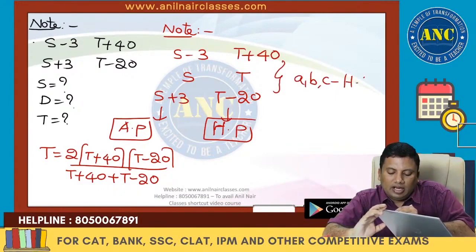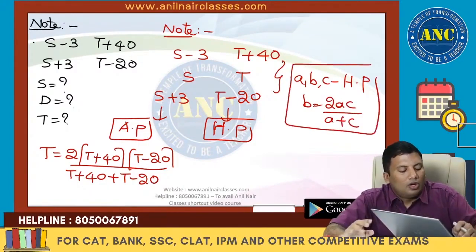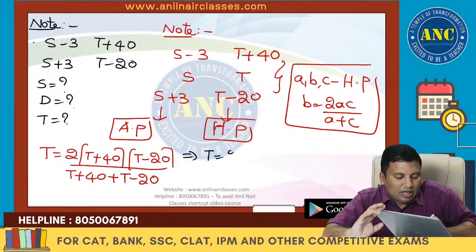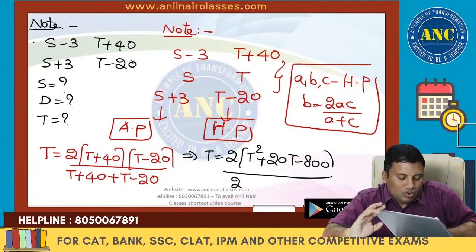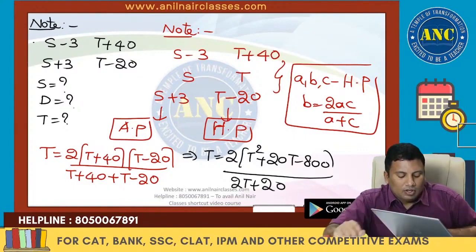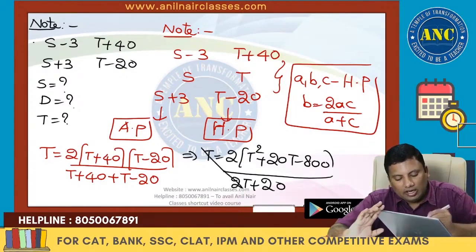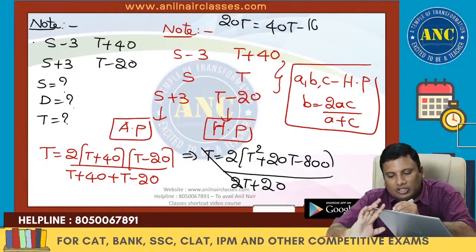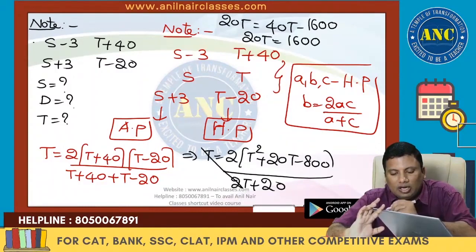If A, B, C are in HP, B is nothing but 2AC divided by A plus C. So t equivalent to 2 into (t square plus 20t minus 800) divided by 2t plus 20. 2t square cancel. So 20t equivalent to 40t minus 1600. So 20t equivalent to 1600.